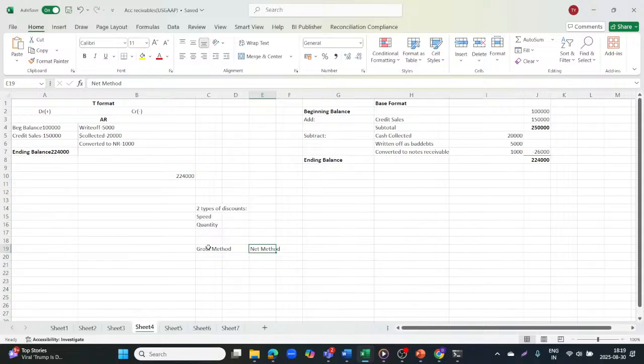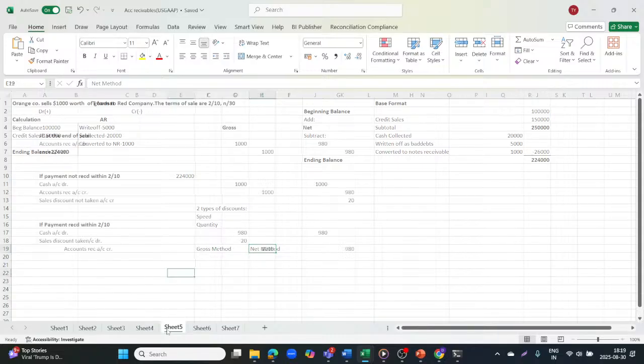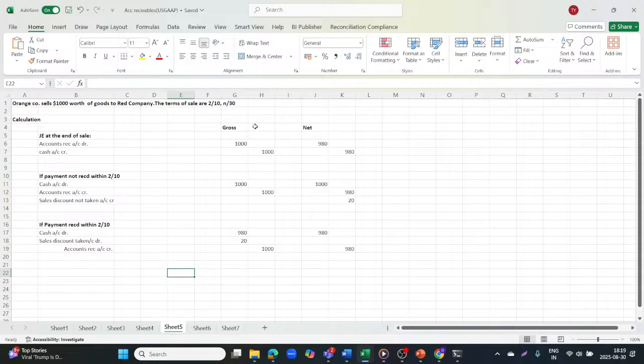For example, to discuss this gross and net, there's one example. Suppose Orange Company sells 1,000 worth of goods to the Red Company. The terms of sale are 2/10, N/30. That means if the payment happens within 10 days, then the person will be eligible for a 2% discount. If they are taking more than 10 days, that means there will be no discount available for them.